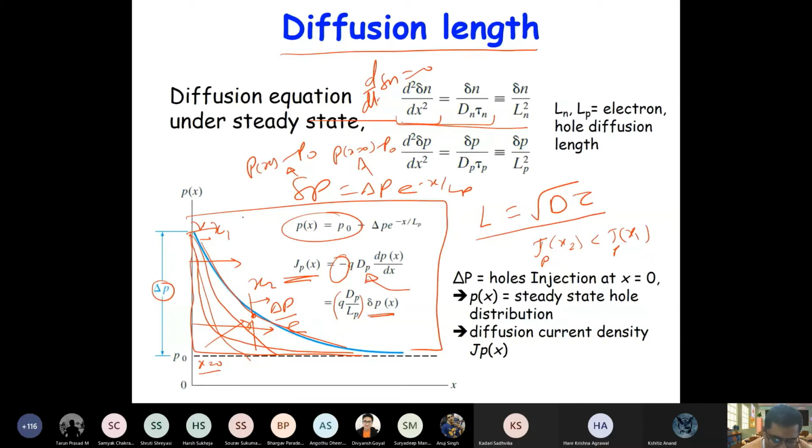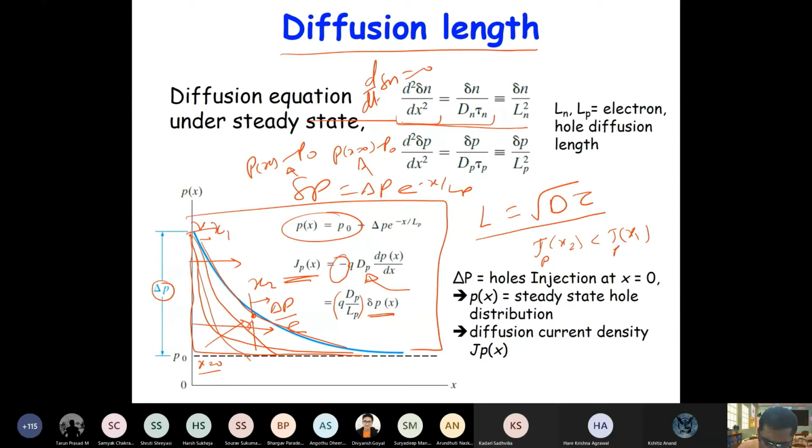When there is no recombination in this piece of semiconductor, what will be the diffusion length? Any response? You can type. If you don't want to speak, please type. If there is no recombination, what will be the diffusion length?